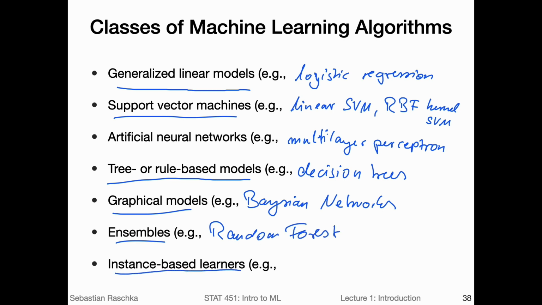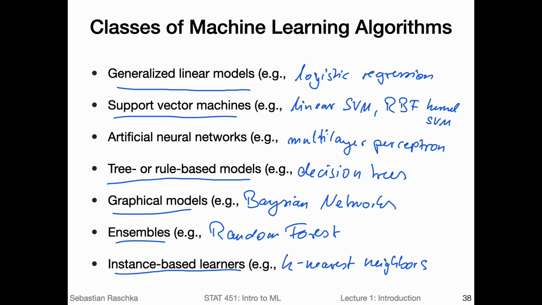We have instance-based learners, which, for example, could be a k-nearest neighbor algorithm. So there are many different types of families. Here I'm trying to list the main ones. And in this course, we will cover most of them.